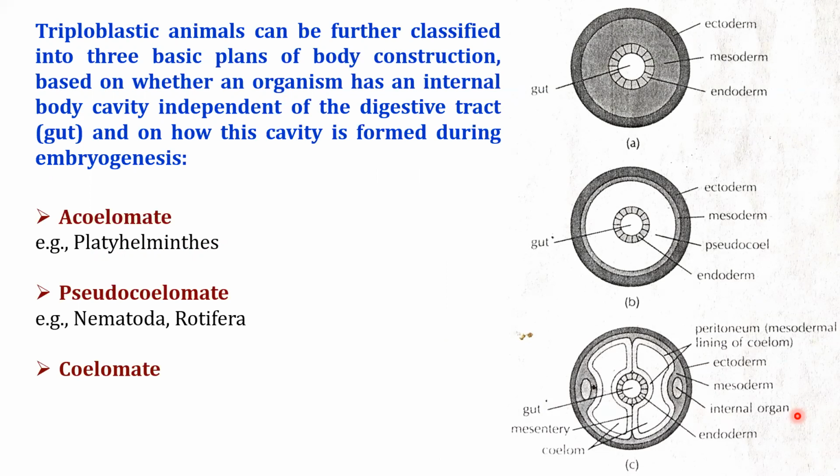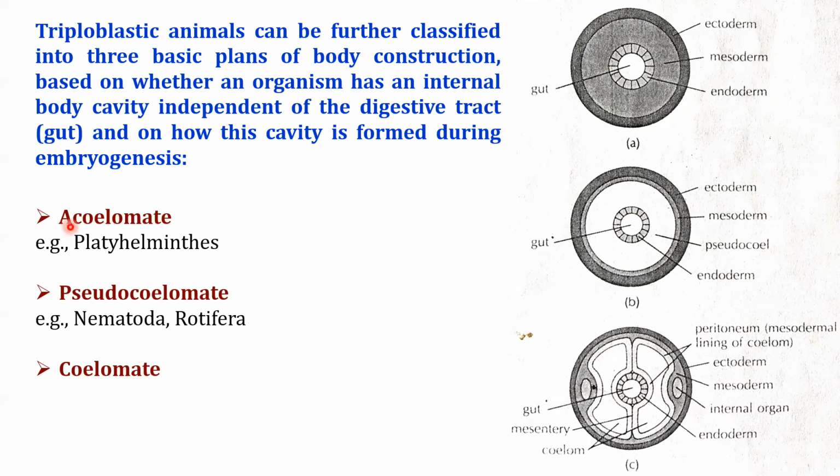Now, triploblastic animals can be further classified into three basic plans of body construction, based on whether an organism has an internal body cavity, independent of the digestive tract, and on how this cavity is formed during embryogenesis. On the basis of these basic plans of body construction of the internal body cavity, the animals are categorized as acoelomate, pseudocoelomate, and coelomate. Animals lacking an internal body cavity are known as acoelomate. In Greek, a means lacking and coelom means hollow space.